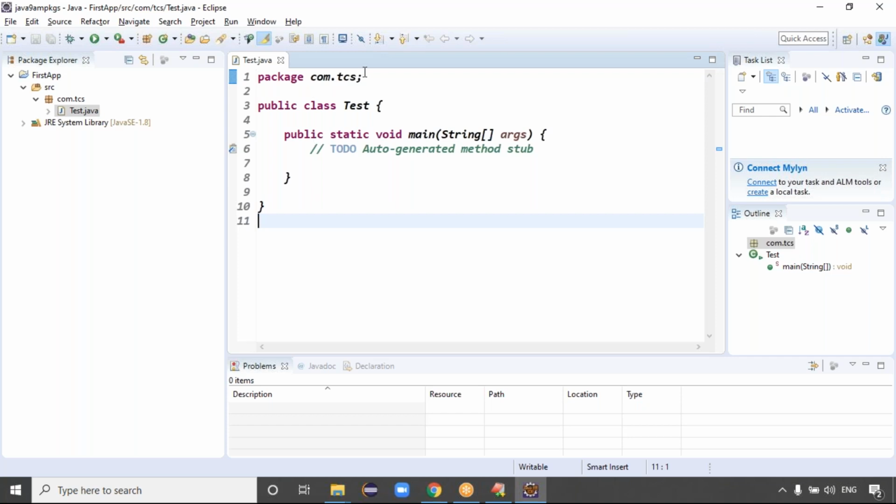Now the package statement com.tcs is automatically there, the public class Test is there, and the main method. Guys, tell me, this much code is generated by the IDE itself, right? Exactly, guys. This is one thing.